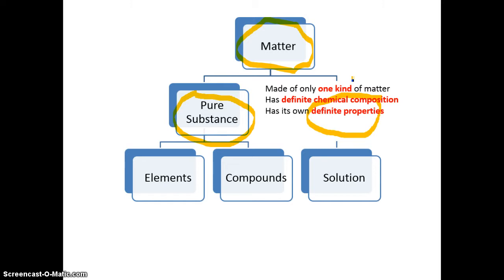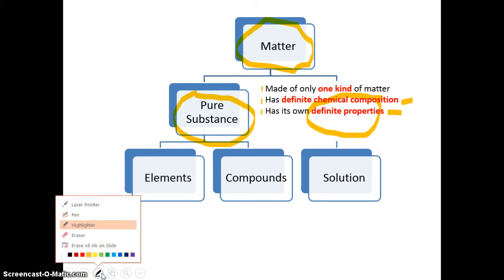A pure substance also has definite chemical composition. That means that the chemical composition of a pure substance will never change. And it also has its own definite properties, things like its melting point, boiling point, etc. So those are 3 little bullet points that I just want you to go ahead and write. Make sure you have the words that are written in red underneath the pure substance.